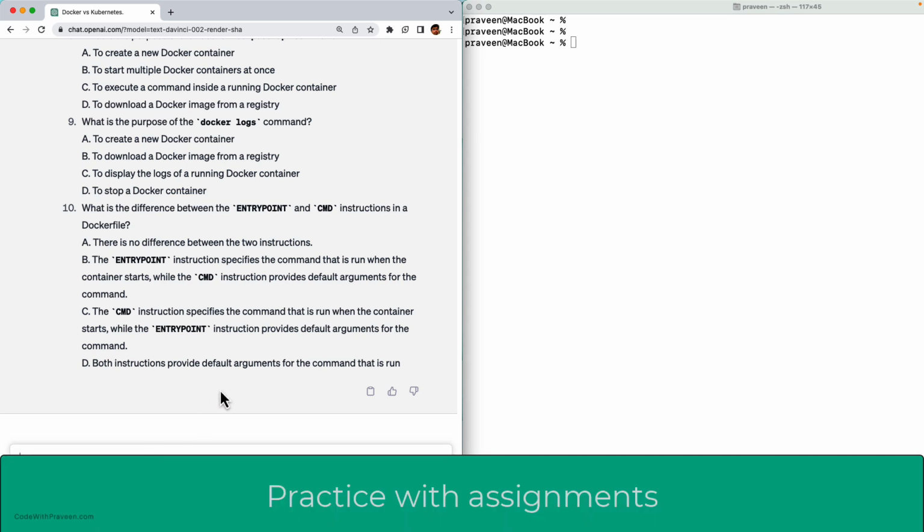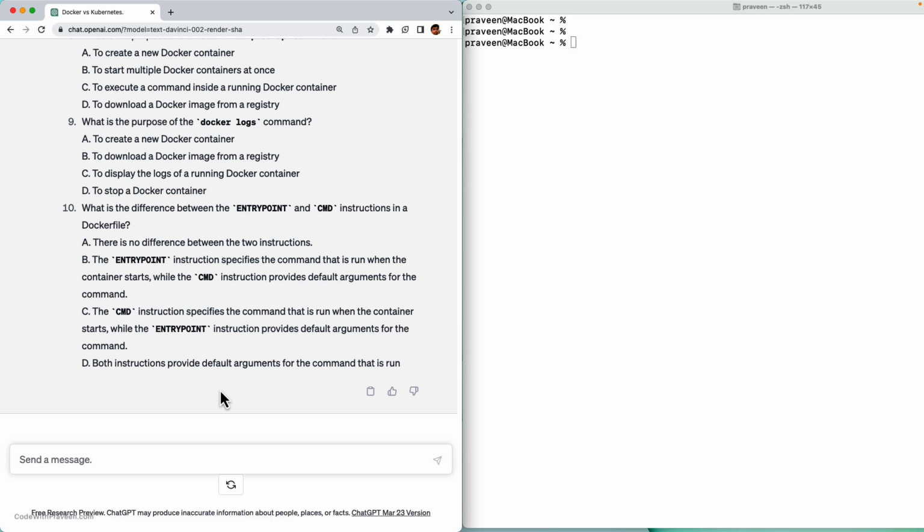So finally, let's say you are done with the questions. You really want an even more challenging approach of using GPT to test your knowledge. You can ask it to give you an assignment that you can try to complete on your own. So let's say, can you provide me a sample assignment that I can practice on Docker?